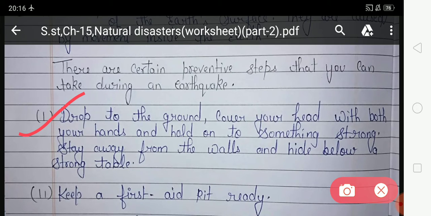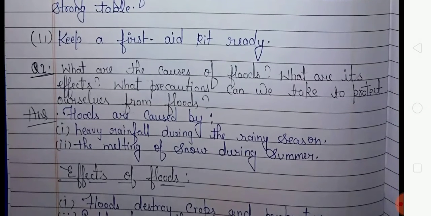Stay away from the walls and hide below a strong table. The second one is, keep a first aid kit ready. So students, during an earthquake you should keep a first aid kit ready. Now come to the second question.